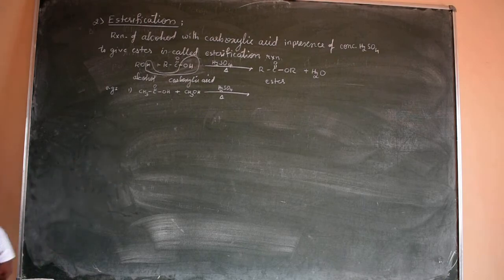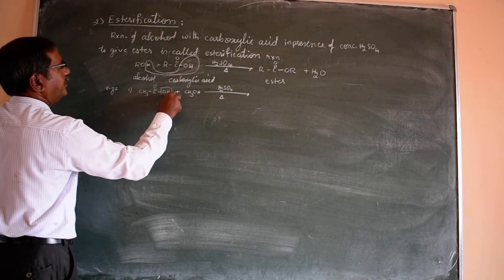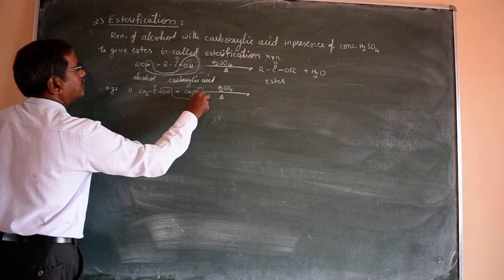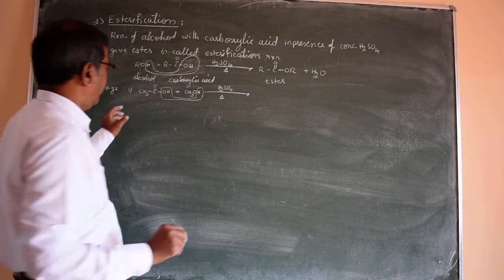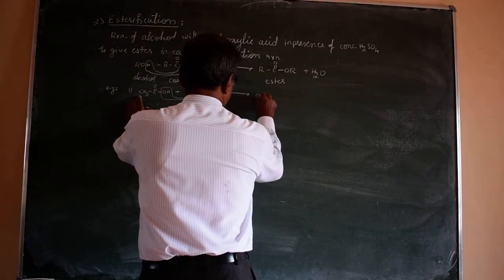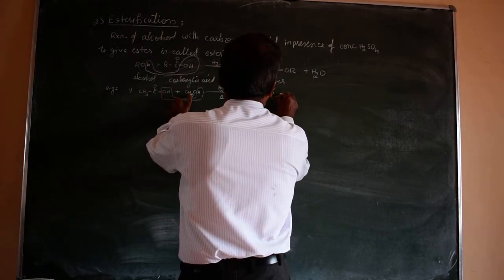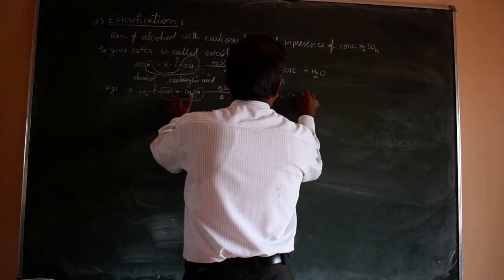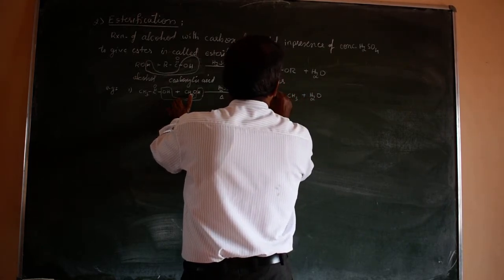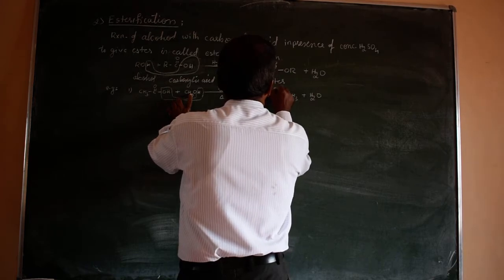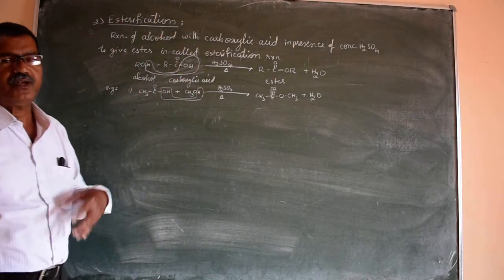Remember, the OH of the carboxylic acid is involved in elimination as H2O. The product is CH3-C double bond O-O-CH3 and H2O. Writing the correct formula is important. If there is any mistake in showing the bond between the atoms, then you may lose marks in the annual examination.